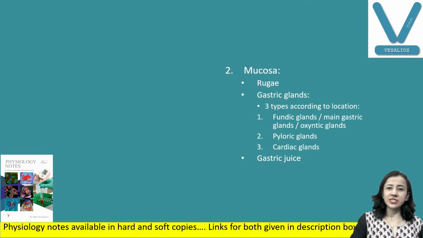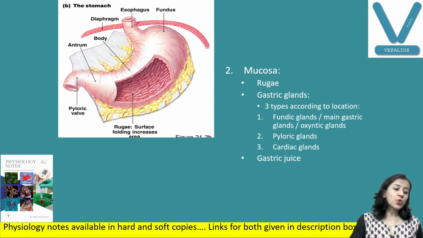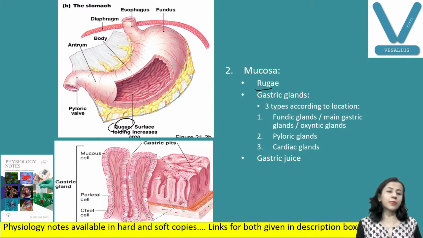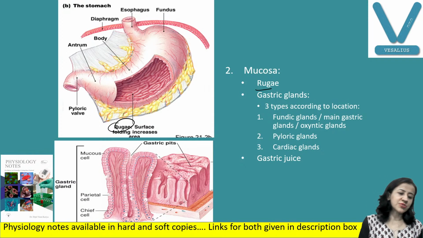Other structural difference in the stomach is that the mucosa of the stomach has got folds. These folds are known as rugae. What is the role of these folds or rugae? They increase the surface area. Suppose when we have taken food, then these rugae open up, so we can accommodate a large amount of food. So that is another structural difference in the mucosa.